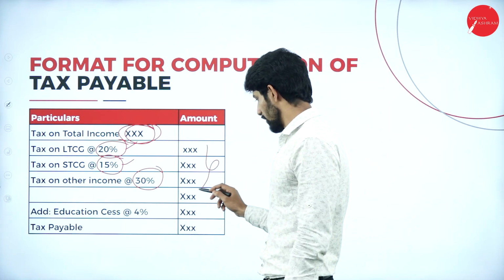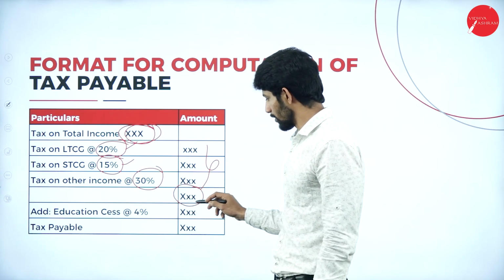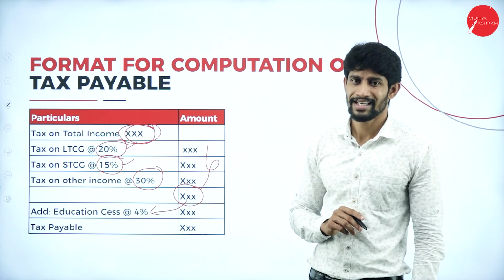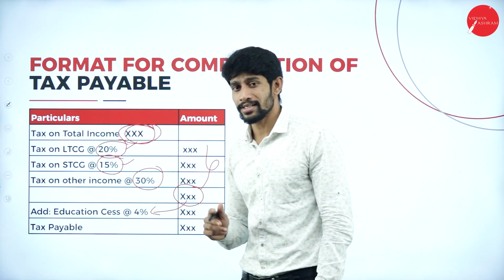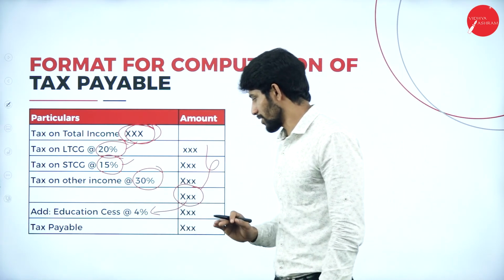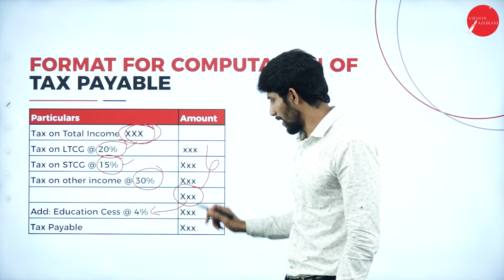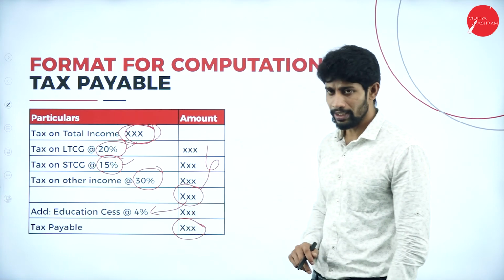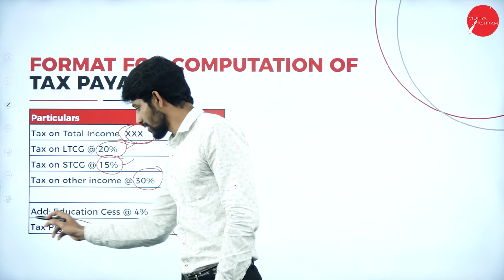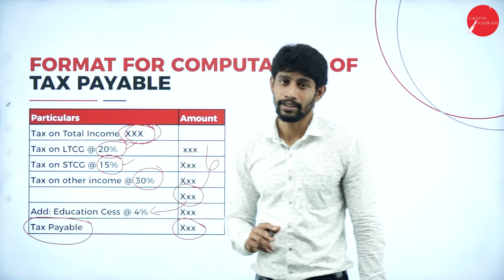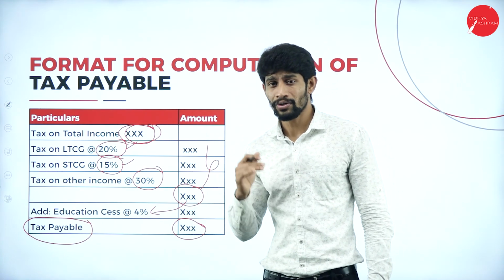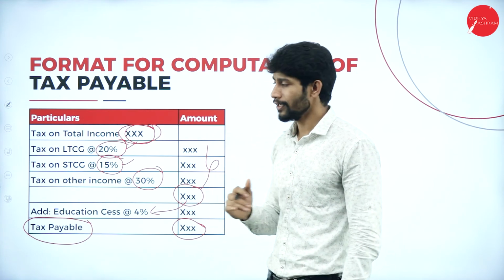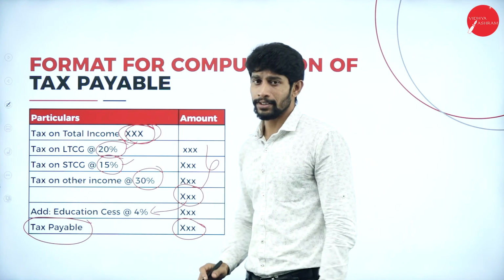Then you add these three and get some total. On this total, compute 4% secondary and higher education cess. Compute 4% on this value and add that value, and you will get the total. The total is called tax payable by the company. This is how we calculate the business income of the company, total income of the company, and tax payable by the company.